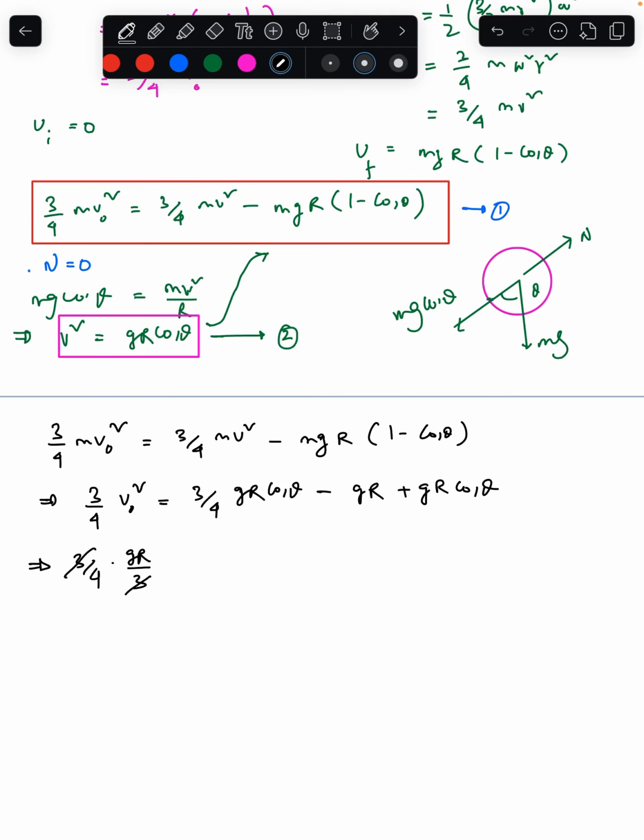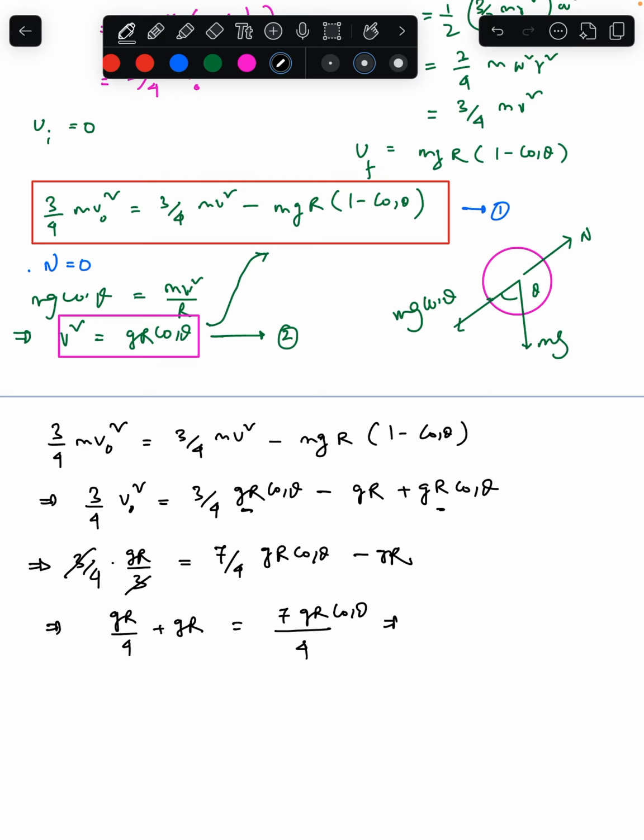This cancels out. That is equal to 3 by 4 gr cos theta plus gr cos theta makes it 7 by 4 gr cos theta minus gr. Bring this gr on the left side, so it becomes gr by 4 plus gr is equal to 7 gr cos theta by 4.